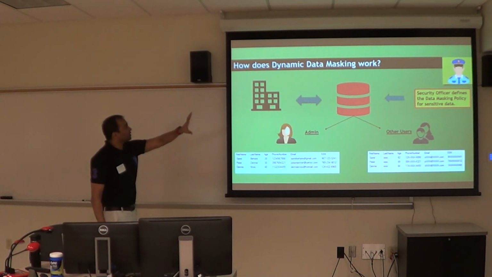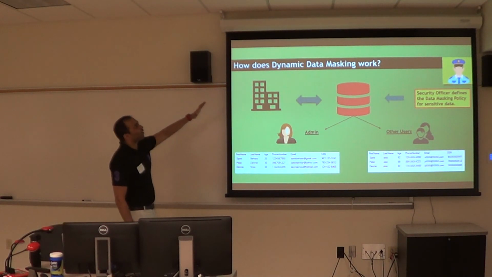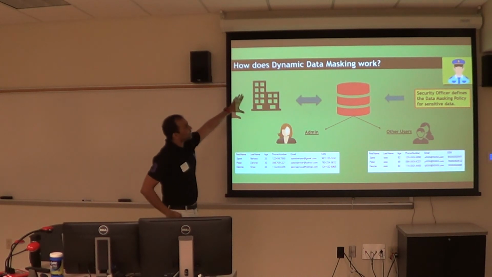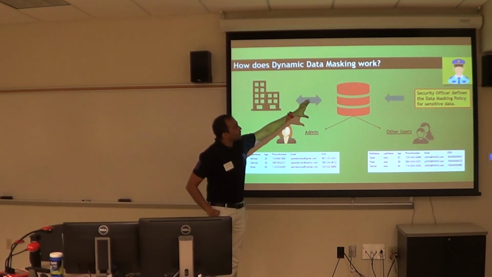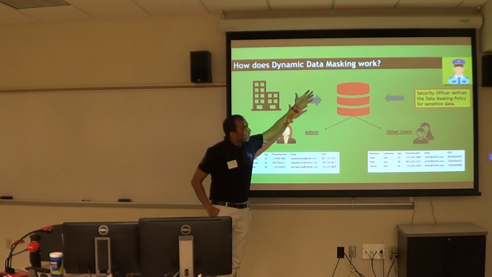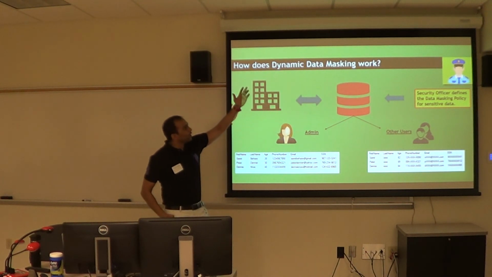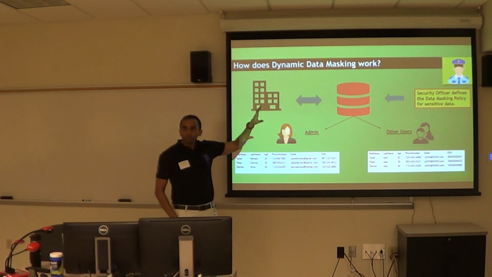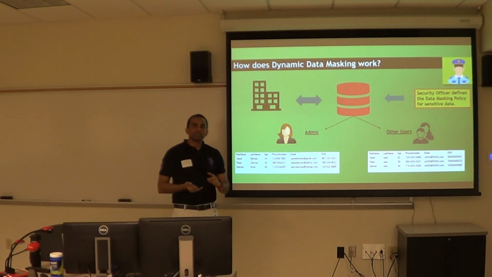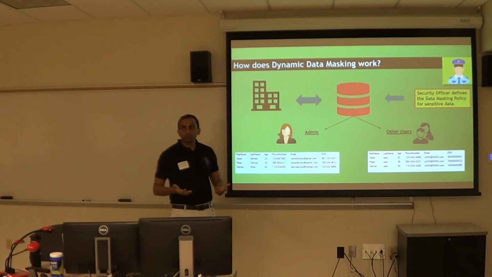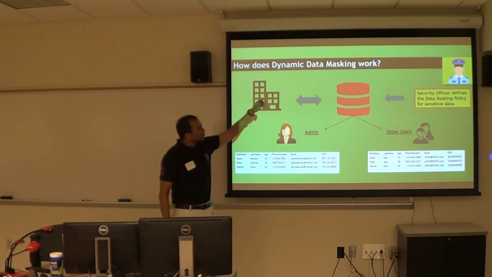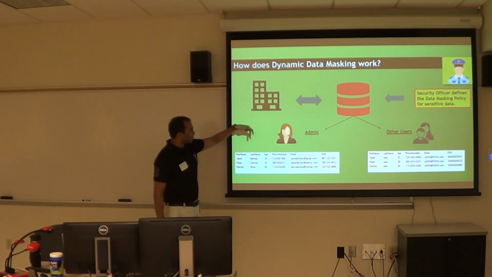How does it work behind the scenes? This is what I could think of from an architecture standpoint. This is the client side, this is the database. You have a security officer or an admin, who can define your data masking policy, say which fields are your sensitive information, say SSN, credit card information, and how you want to mask it. He can configure those.